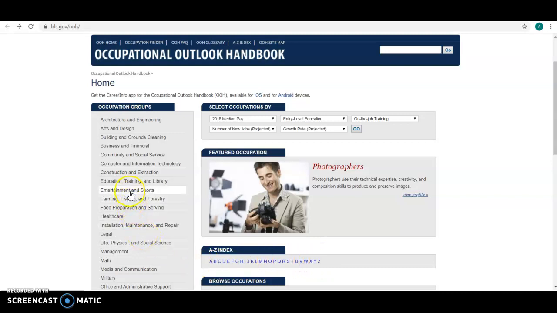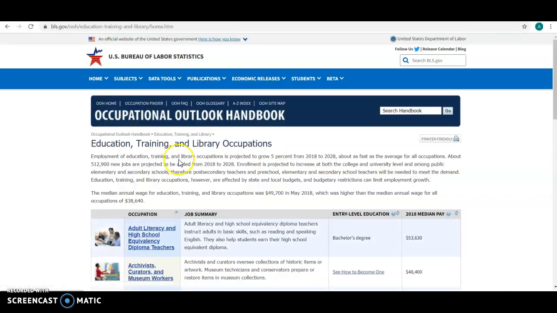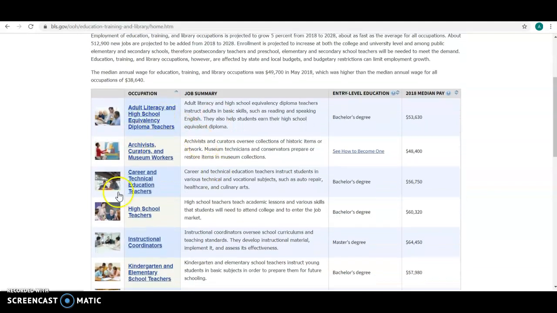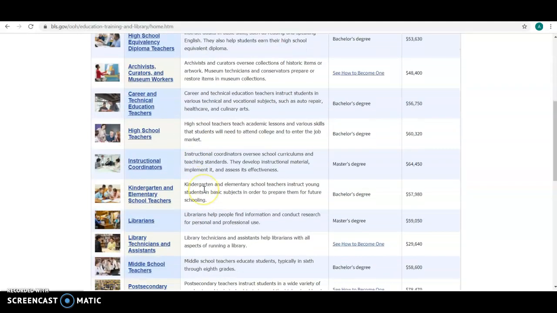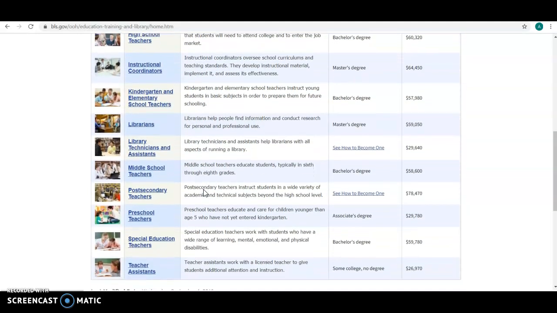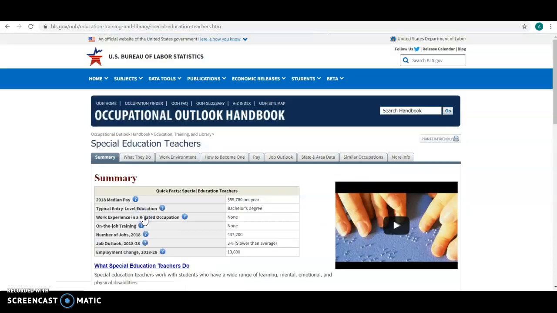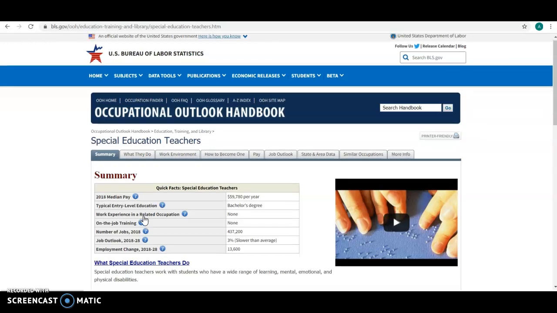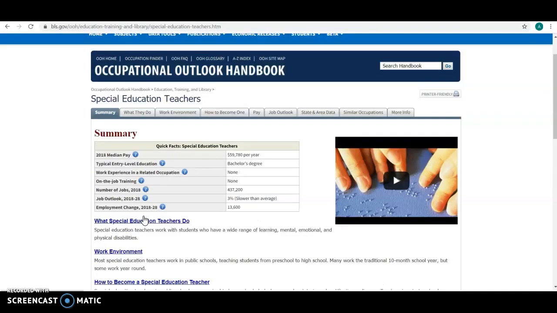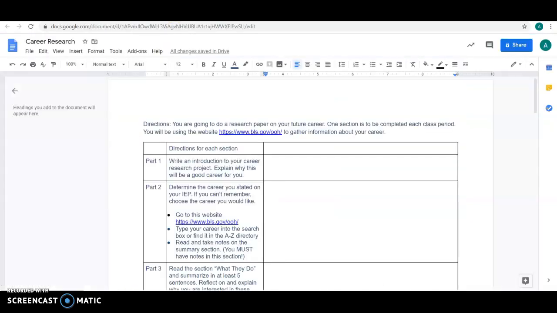So I want to be a teacher, so I'm clicking education, and then you're gonna get a few options of what you want to do. So I'm gonna go down and be a special education teacher. So then you need to come here, and this is what you're just going to take some notes on in the first section, in this career section.